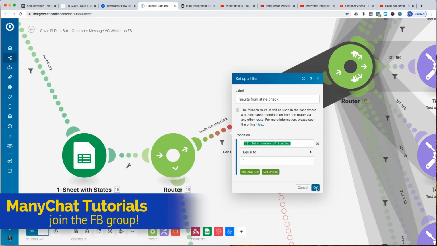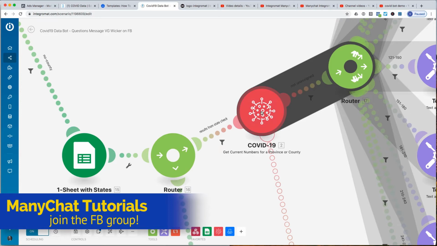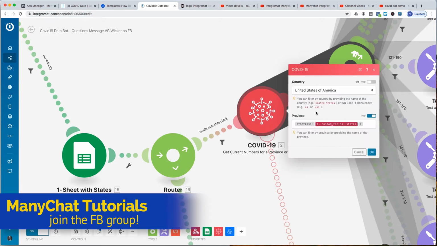And the app is going to send in the state. And it is going to use a custom field, start case state. I'll actually have to update this in the previous branch, but you'll have that. That'll be reflected in the scenario you download.